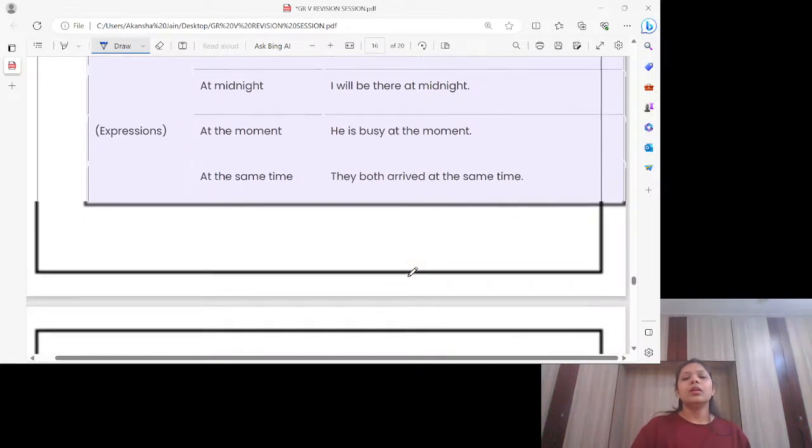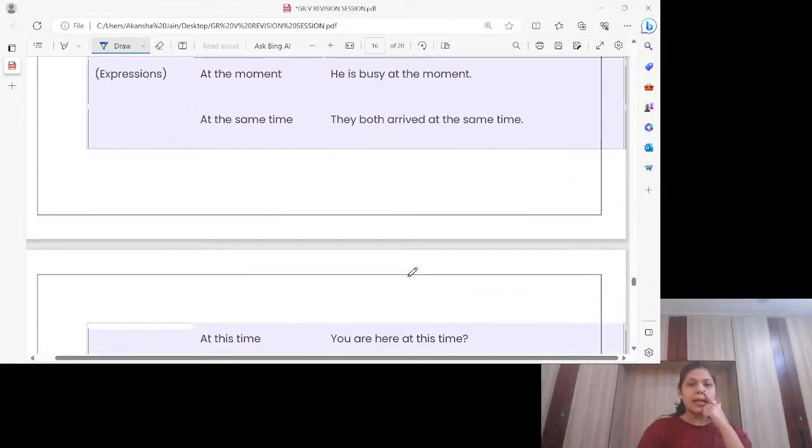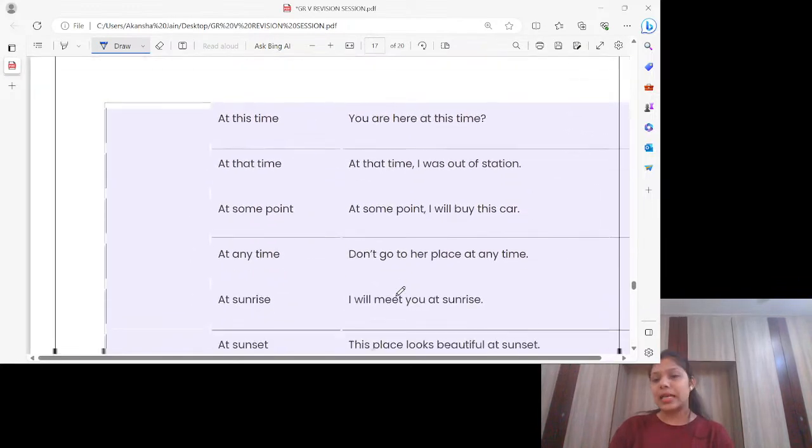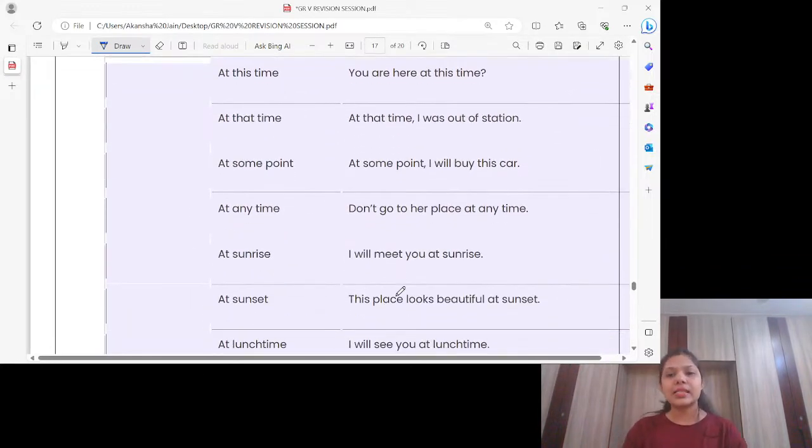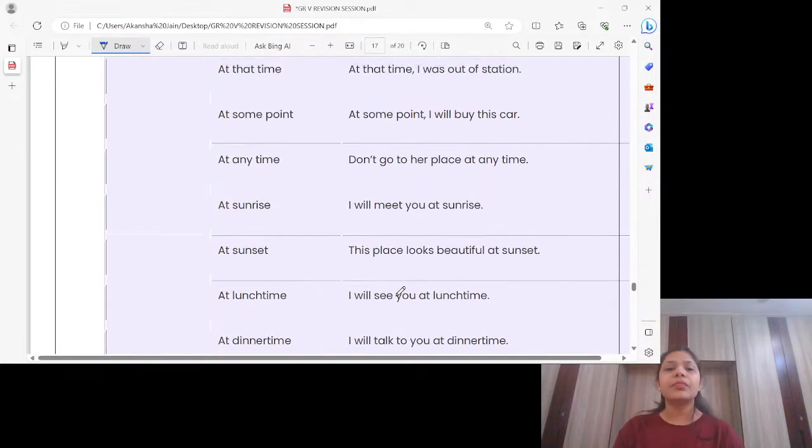Okay. Again, we have some expressions. At the moment, he's busy at the moment. Right now, that means at a specific time he is busy. At the same time, they both arrived at the same time. बिल्कुल exact time पर दोनों आए हैं. Exact time means same time पर. At this time, you are here at this time. At that time, at some point, at any time, at sunrise, at sunset, at lunchtime, at dinner time.